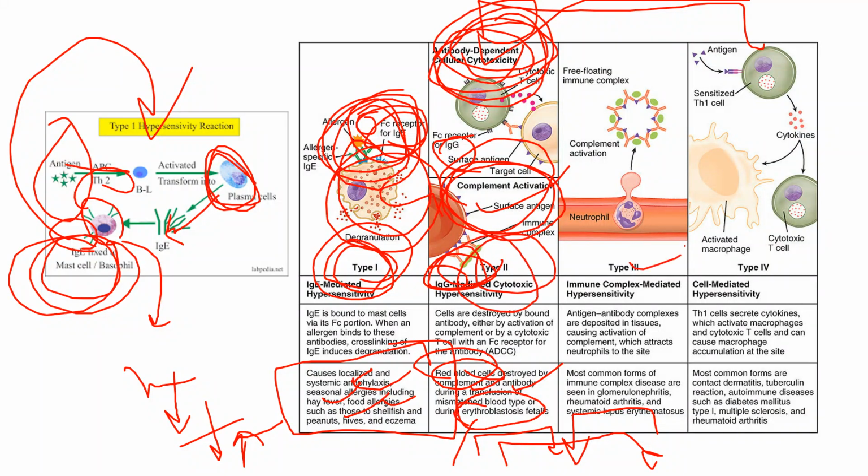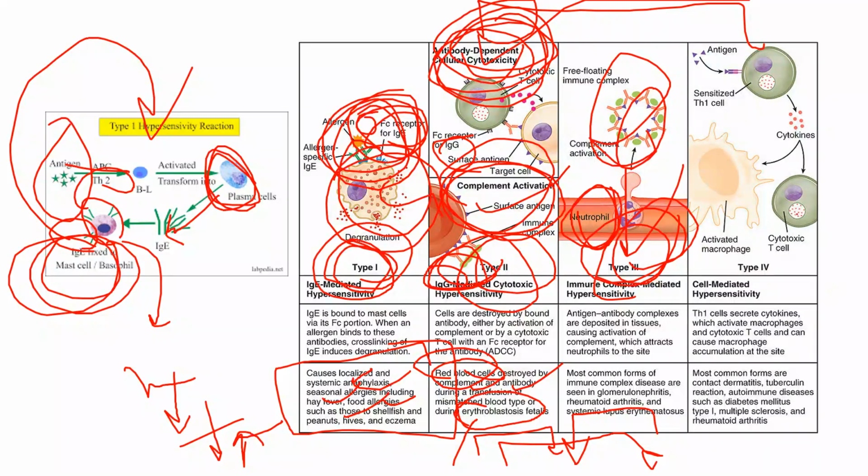Then what is type 3? This is the immune complex type. Here the antigen-antibody complex plays a role, mostly in rheumatoid arthritis and systemic lupus erythematosus. These come under type 3, where neutrophils play a role along with complement activation. At first the neutrophils come, there is complement activation, and then the antigen-antibody complex forms. So these come under type 3.